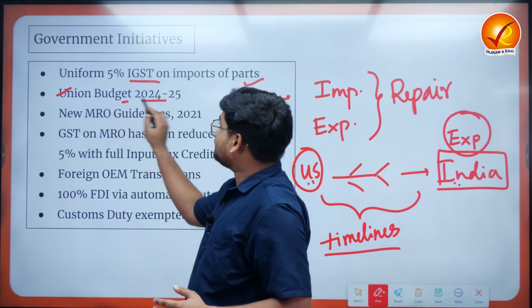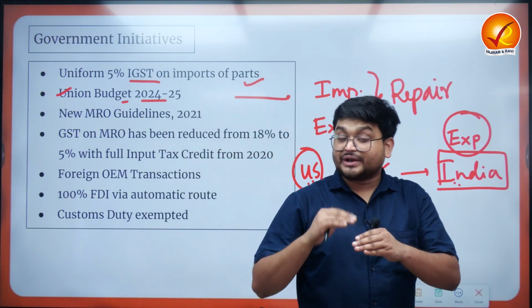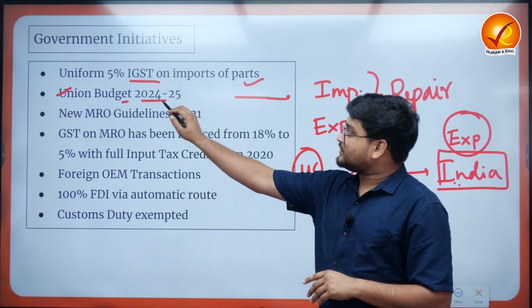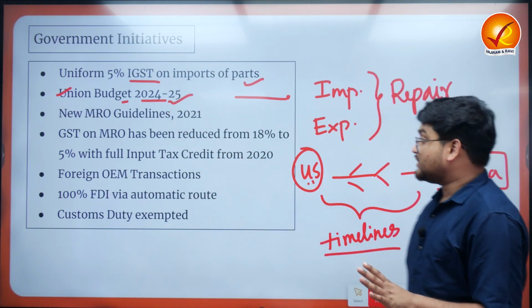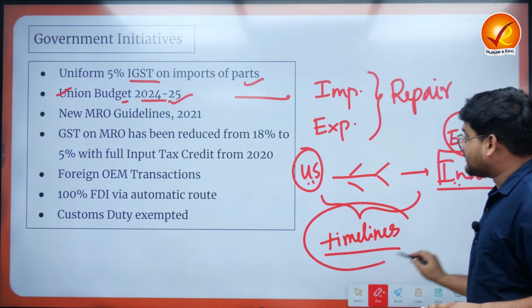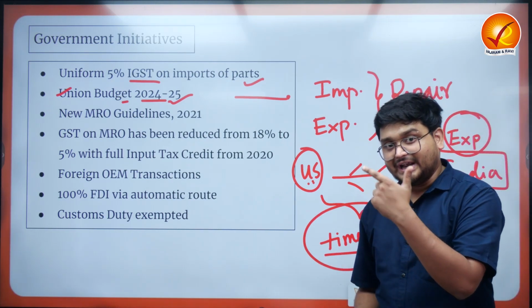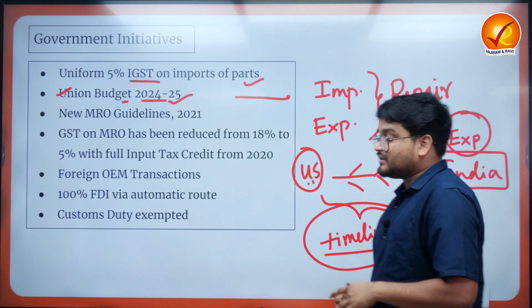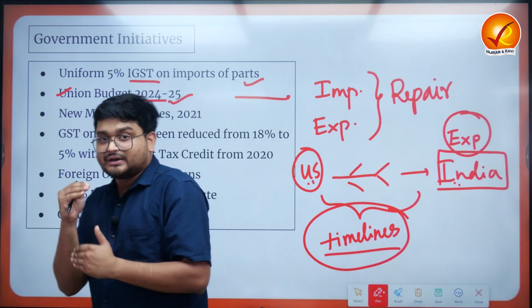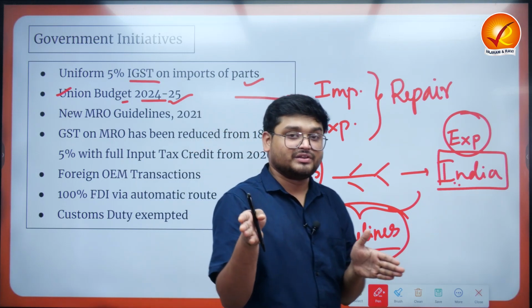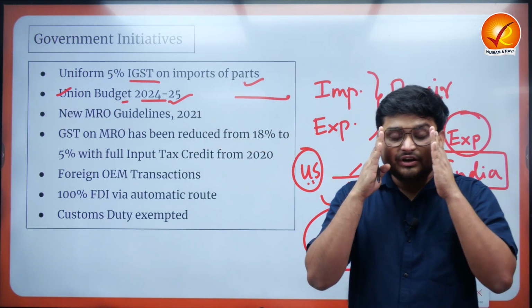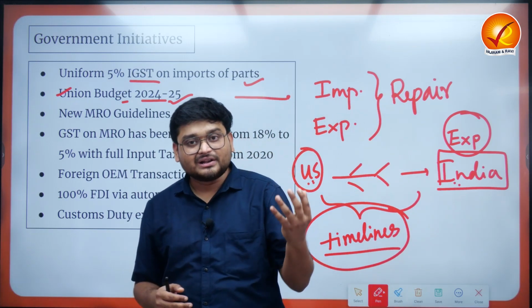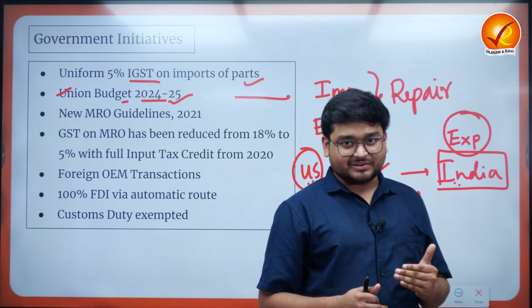So in the Union Budget 2024-25, without going into too much detail, because these details are not that important for your exam, you just have to understand that in this budget, the norms or timelines have been made more liberal for the Indian MRO industry to adapt. For example, a particular deadline has been increased from 3 months to 6 months, and from 2 years to 5 years. So it has been made more and more liberal for the MRO industry in the nation.